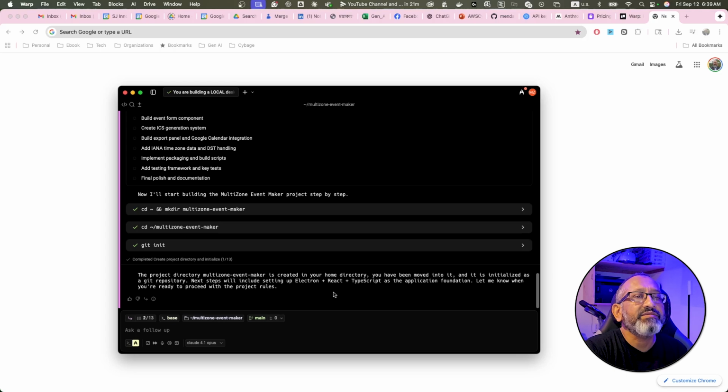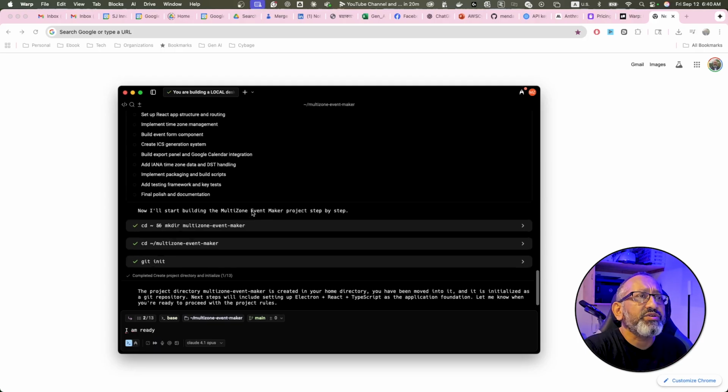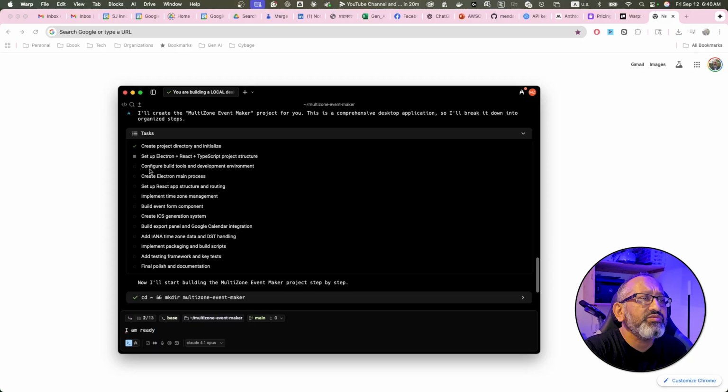Next will include setting up Electron plus, let me know I am ready. Actually, let's make it terminal or agent mode. I don't know what the difference truly is. The agent should be step by step. So one thing that you have noticed that this is really interesting. It actually created, when you see the step by step guide, then you know this is actually done in agent mode anyway. So I'll actually keep that in default.